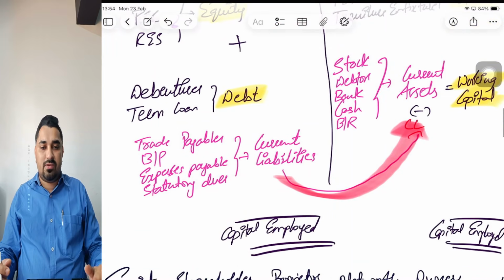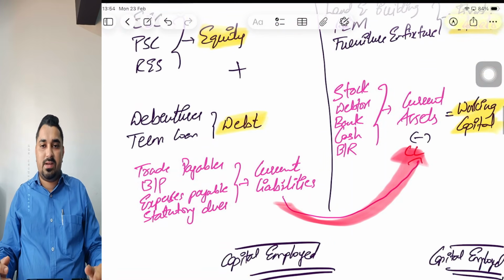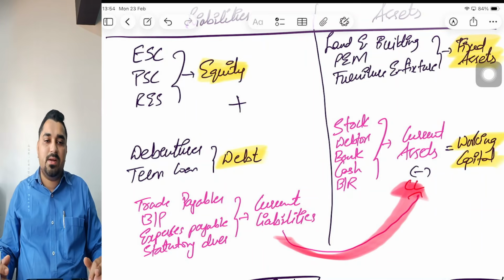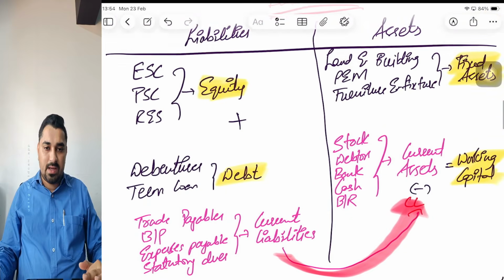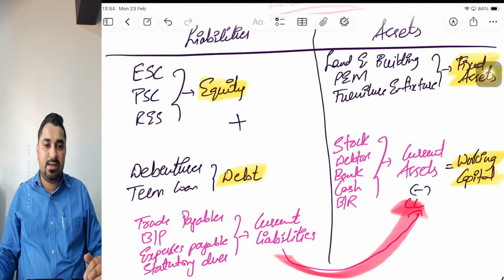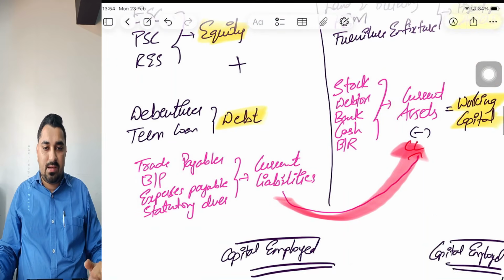Capital employed, that is the total of your balance sheet, is nothing but equity plus debt or fixed assets plus working capital. Equity means equity share capital, preference share capital, and reserves and surplus. And this term equity has multiple alternative terms.